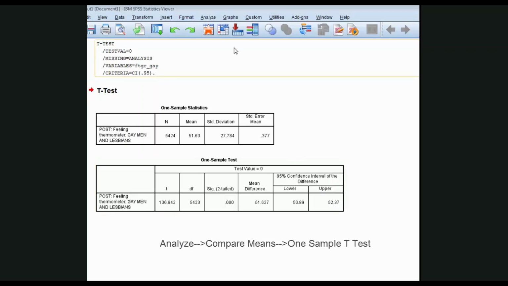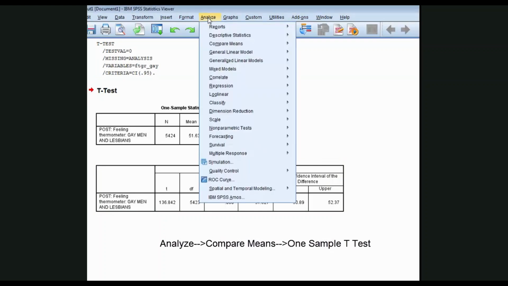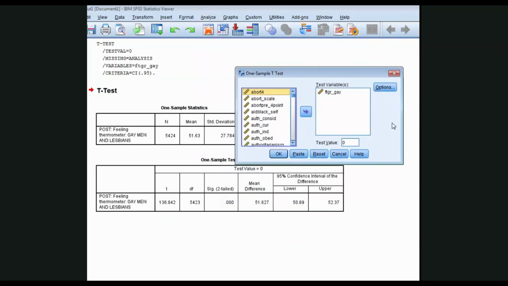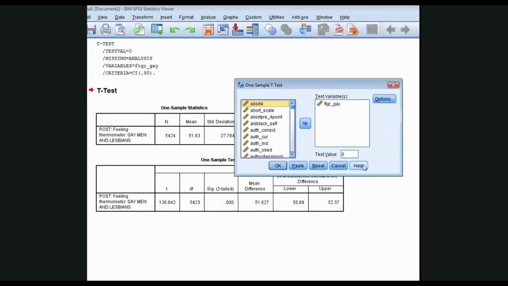Let's perform that analysis. In fact, let's go here to analyze. We're going to go down to compare means here, go over to one sample t-test. Here's the analysis I performed earlier. I just simply ran it on its defaults, with FTGR_gay, and I just left the test value at 0 to obtain the results we just discussed.